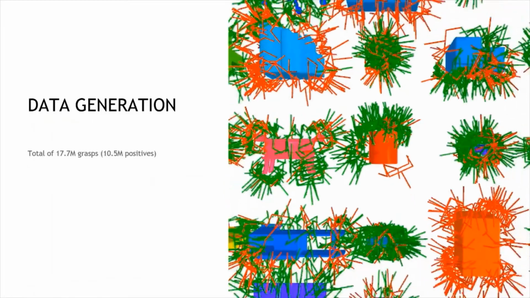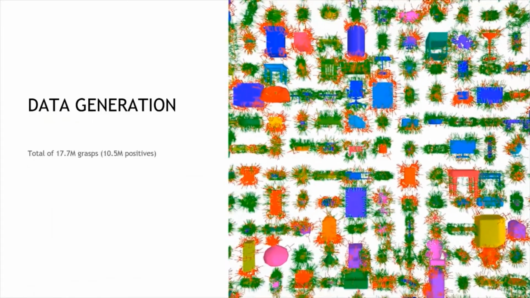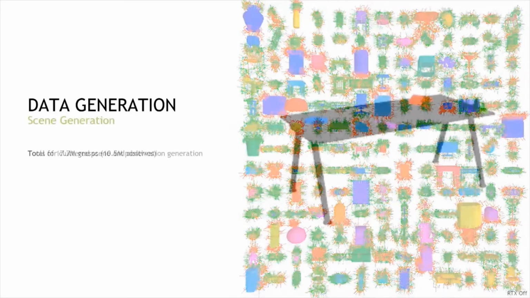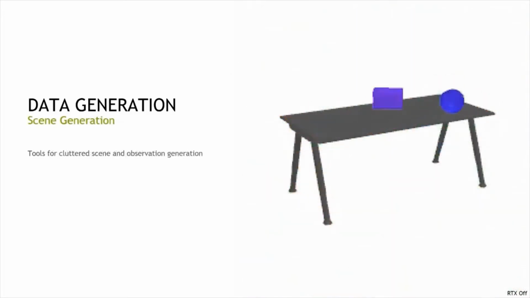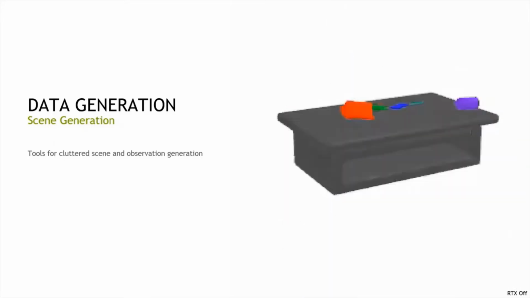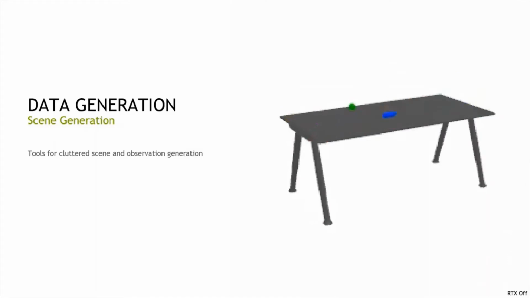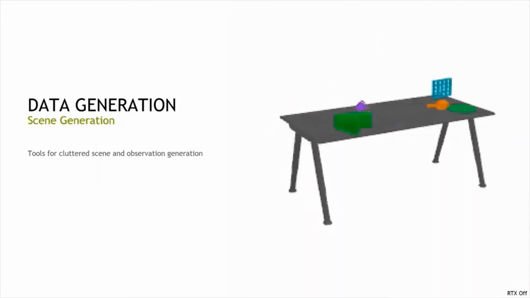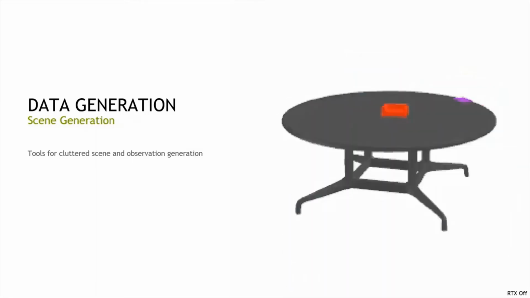So in total, we have in this entire dataset 17.7 million grasps, and more than half of them, 10.5 million, are successful ones. Apart from the raw data that we provide, we also provide a little tool, a Python script, to generate more cluttered scenes. This is done by essentially sampling support surfaces on some of these ShapeNet-SEM objects, and then placing the objects from the ACRONYM dataset on top of those, and removing the grasps for which the gripper is in collision. This way, one can generate even more data for these cluttered scenarios.